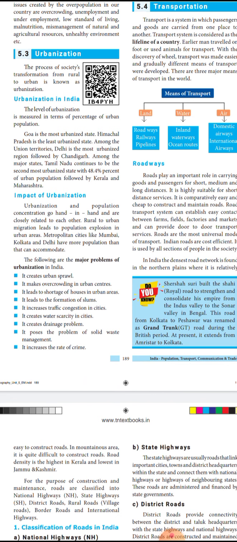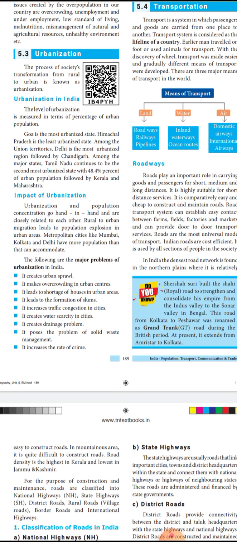Urbanized is nothing but educated, and many facilities should be there. The composition, age, sex ratio, all these things comprise the transformation, how they are transforming. So Goa is considered the most urbanized state. Then which will be the least? That is nothing but Himachal Pradesh. It is the least urbanized state.